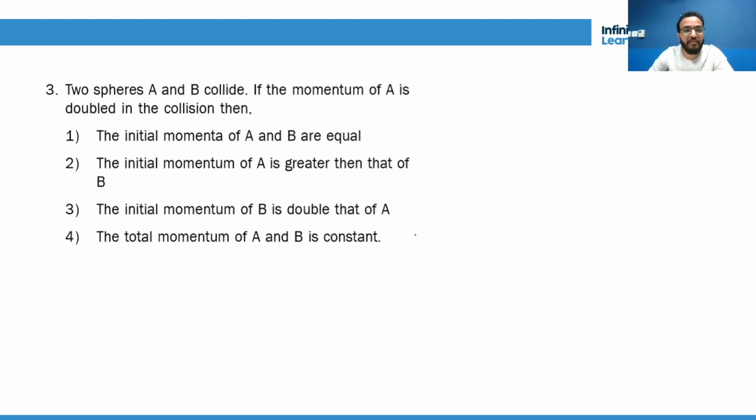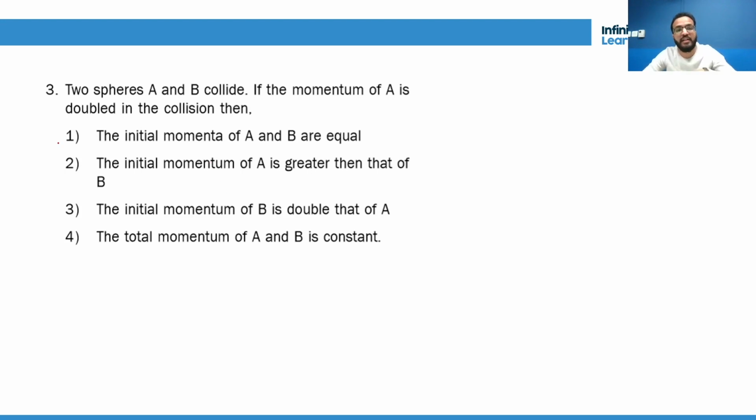Two spheres A and B collide. If momentum of A is doubled in the collision, then see, this might give you a little shock. What to do? Nothing is given, the initial velocity is not given. So sometimes when these kinds of questions are asked where the data is very little, first read all four options. They might not be asking you a very difficult thing, they might be asking you a very simple concept. Okay, so let's read it.